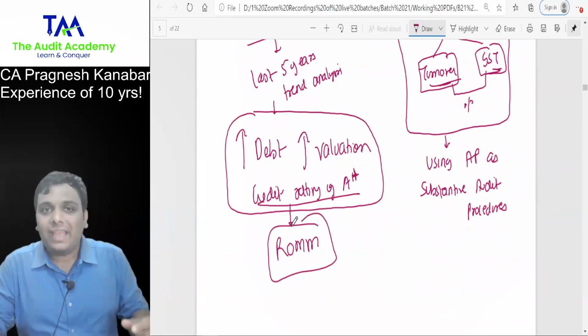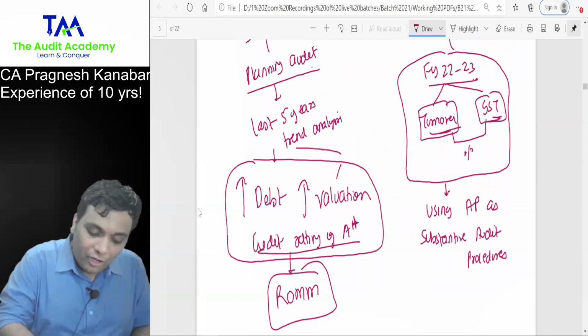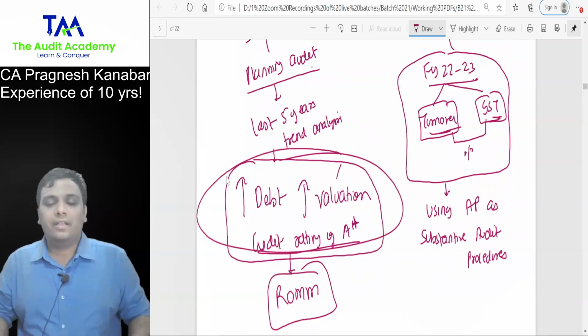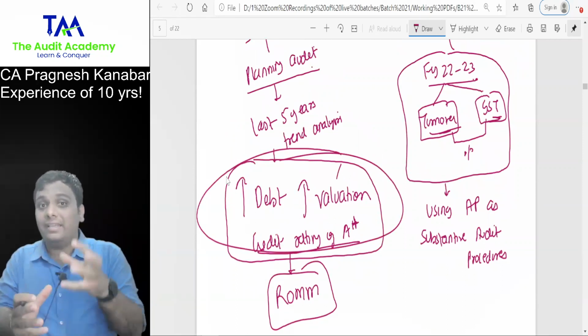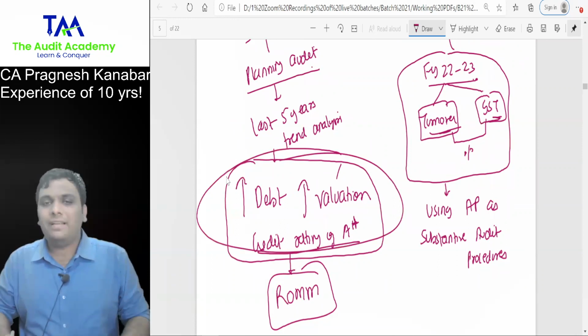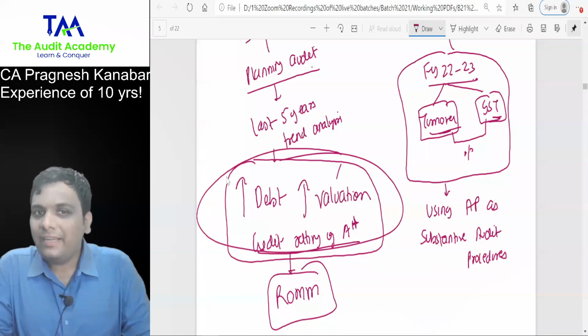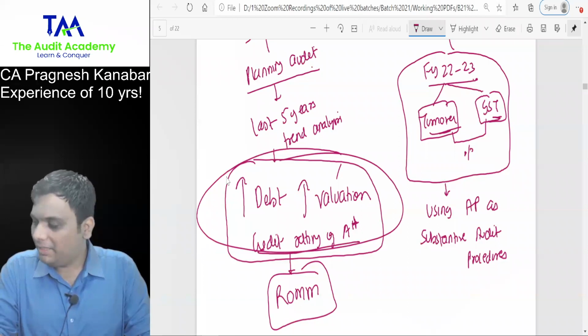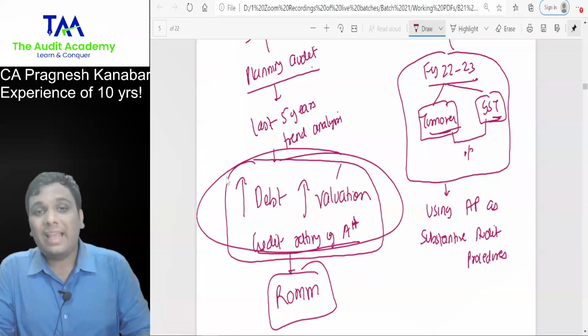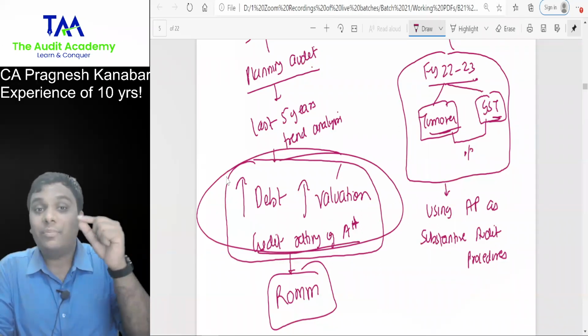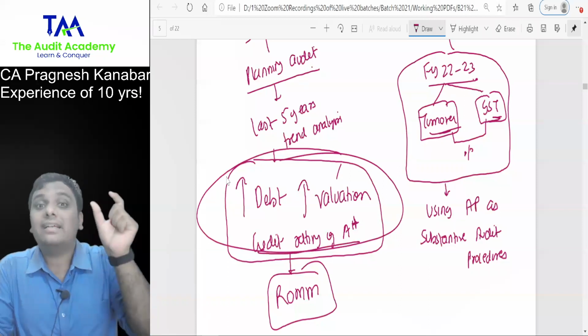So can I say that by performing this trend analysis, you have used analytical procedures? But tell me, did you test any item? Were you testing any item? Answer me yes or no? No. Can I say you have used analytical procedures for risk assessment?